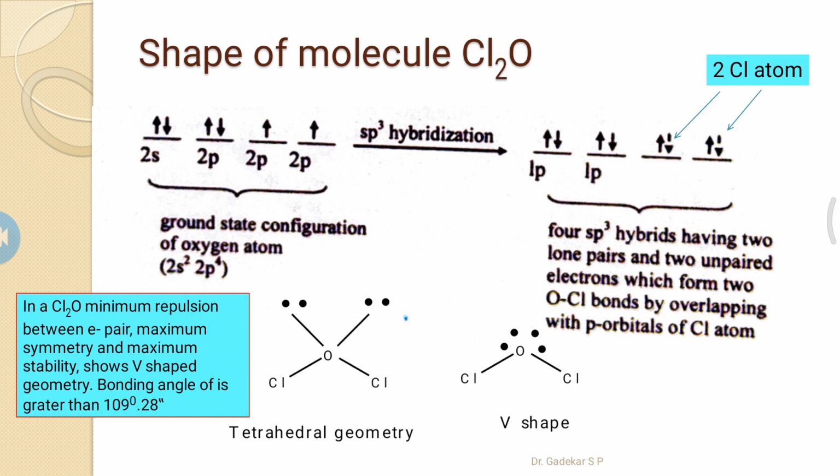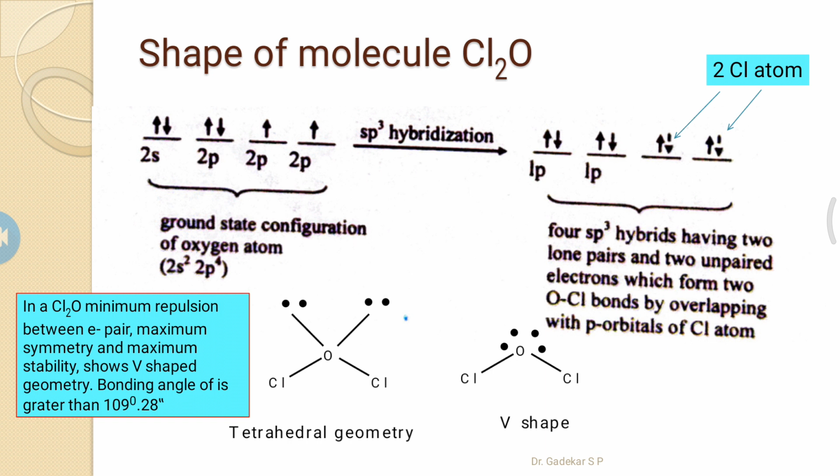Tetrahedral geometry includes all electron pairs, that is lone pairs as well as bond pairs, so that's why tetrahedral geometry is represented. Shape depends only on bond pairs. Bond pair means formation of a bond, pairing of electrons involved in bonding, chlorine-oxygen bonding, to form the shape.